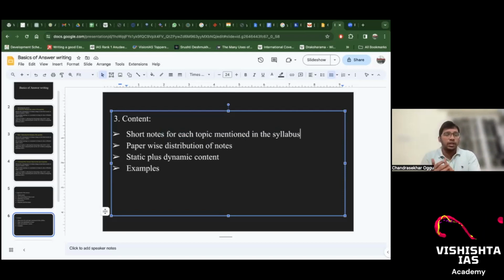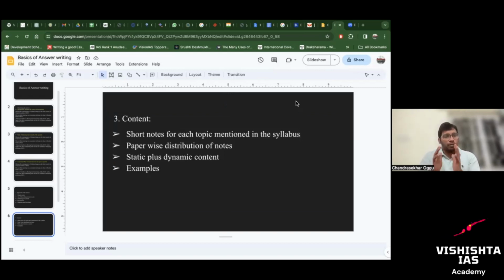Many students will think that UPSC will test your analysis, knowledge, all these things. Nothing like that will happen in the exam. Whenever the examiner gets the paper, he or she will just look at what the content is, what the structure is, what the presentation is. He or she is not going to test how good you are, how knowledgeable you are. Those are all very mythical things to estimate. Okay, so have very pre-prepared crisp notes and put that content in the answers. That's all you need to do.